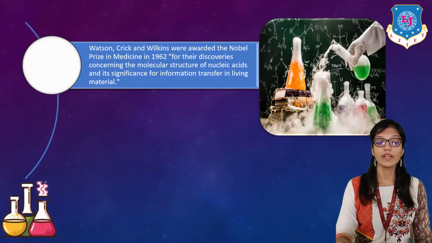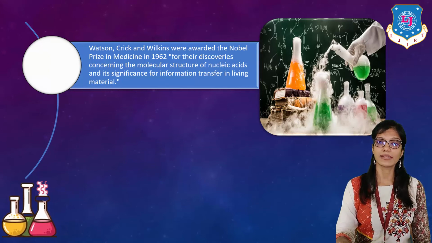Watson, Crick and Wilkins were awarded the Nobel Prize in Medicine in 1962 for their discoveries concerning the molecular structure of nucleic acids and its significance for information transfer in living material.